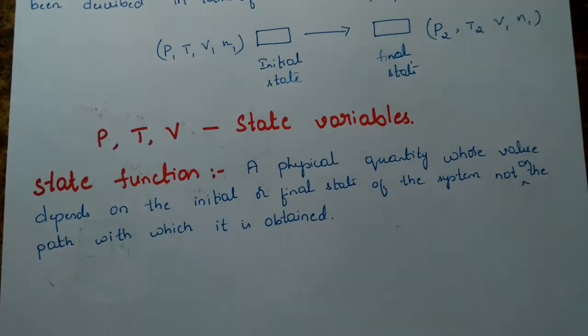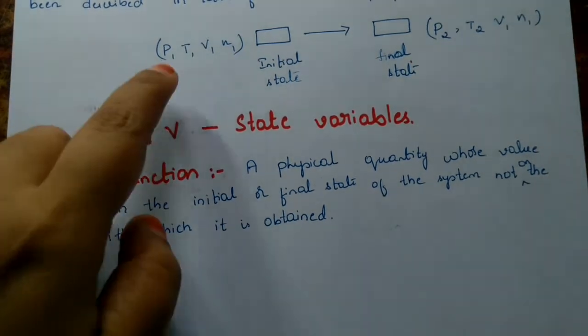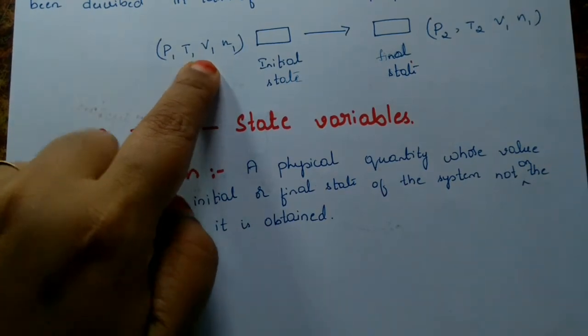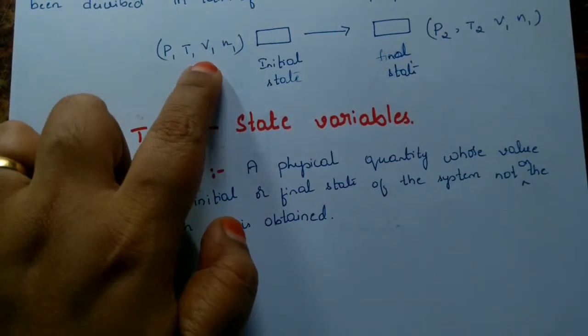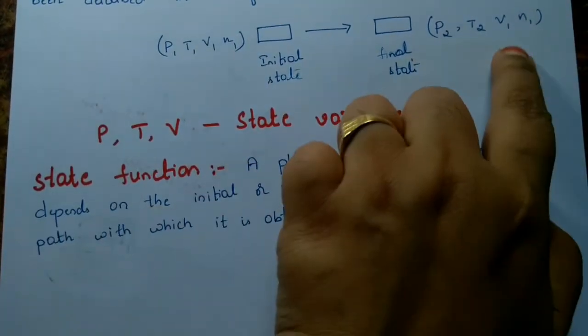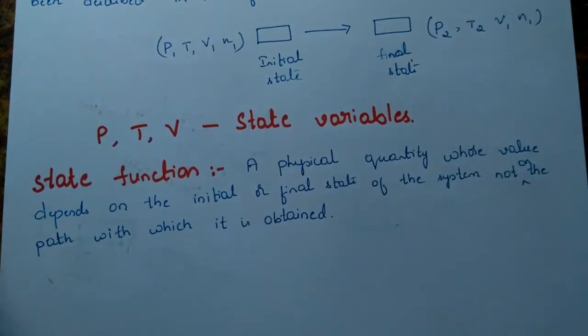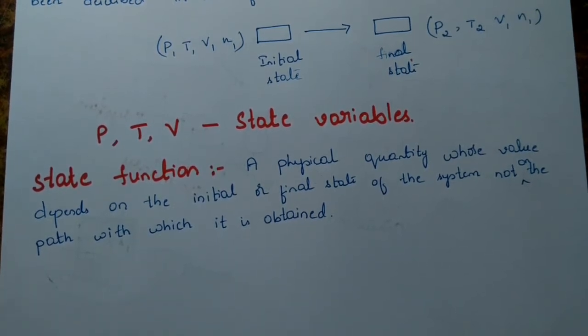Just now we discussed pressure and temperature, and it may be volume as well. Here also it is the same thing. If volume changes from V1 to V2, we are not bothered about how that change has been done. We only discuss that initially the volume was V1 and in the final state the volume is V2. Only that much we are going to discuss.